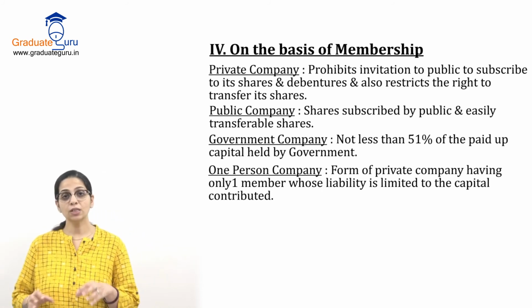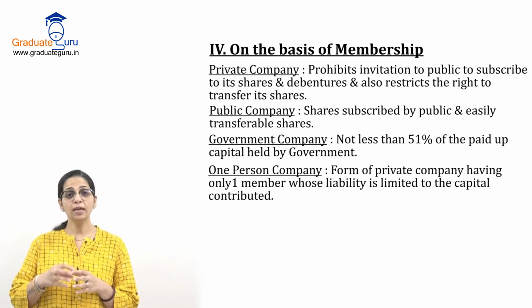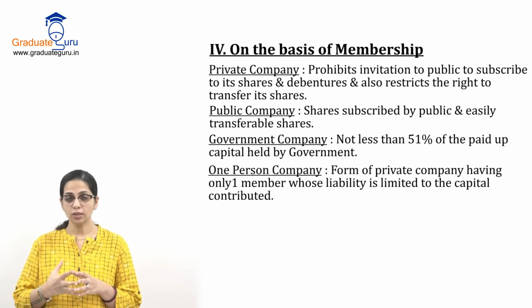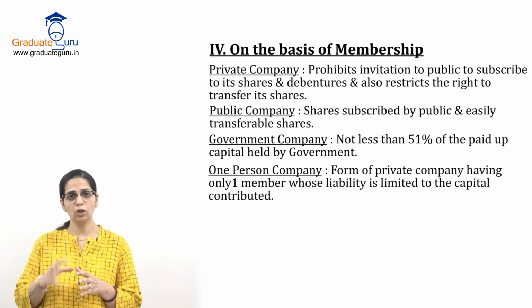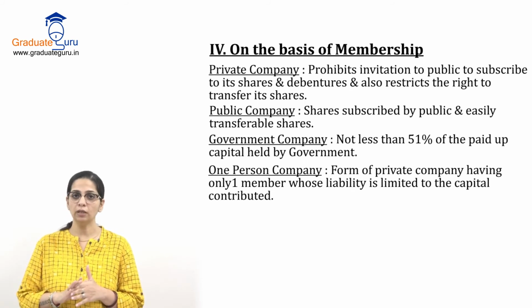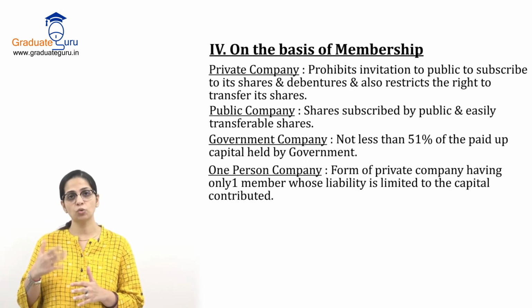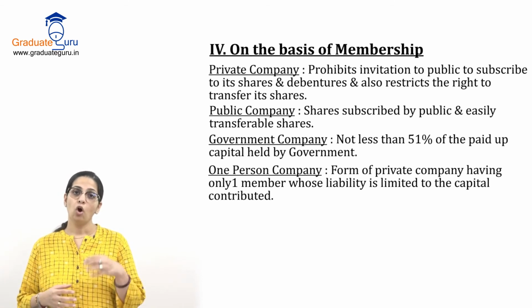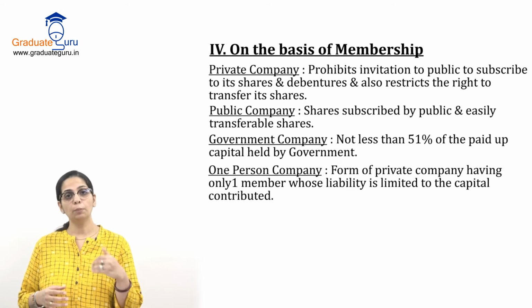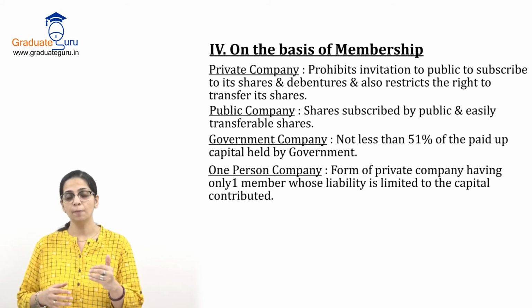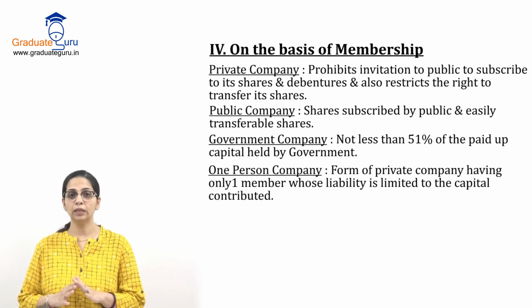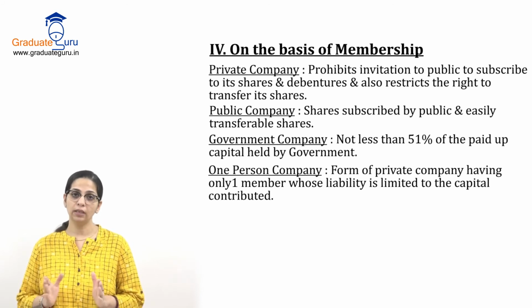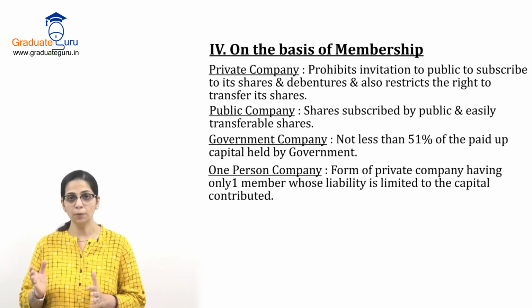So here this one person, he has bought the shares of this company, he has started the company और उसने अपने shares खरीदे हैं उस company में. It's a private company, so he will not sell those shares to anybody else outside to the public. He will only hold those shares. और अगर उस शेयर्स का अमाउंट उसने कंपनी को ऑलरेडी पे नहीं किया है, then that becomes his liability. Otherwise there is no liability on him if he has totally paid the amount.